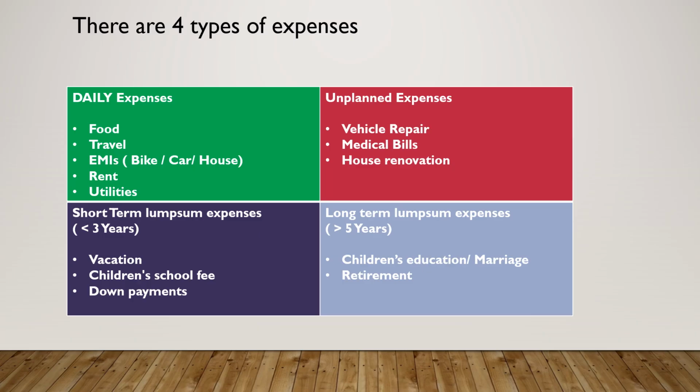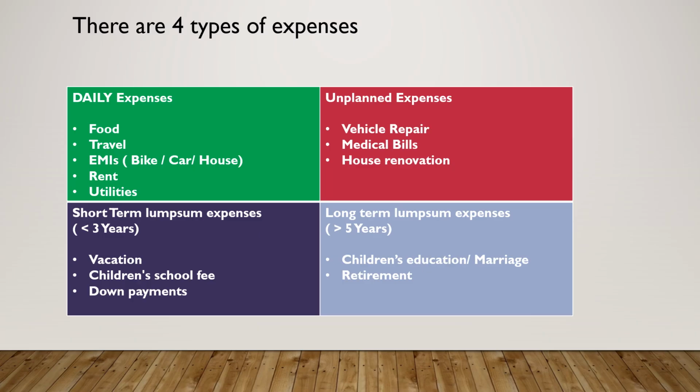For example, you decide to go on a family vacation. School fee nowadays is very high. Down payment for car and house. Long term lump sum expense is that you will incur after 5 years.